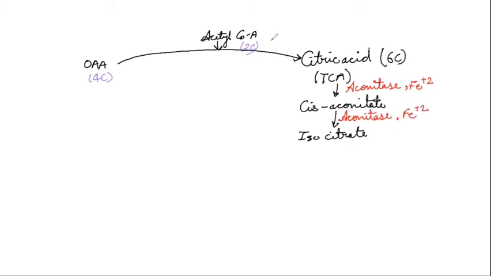Okay, now this isocitrate is also a 6-carbon compound, and now it will convert into another compound that is known as oxalosuccinate. Oxalosuccinate is formed from isocitrate in the presence of the enzyme isocitrate dehydrogenase.